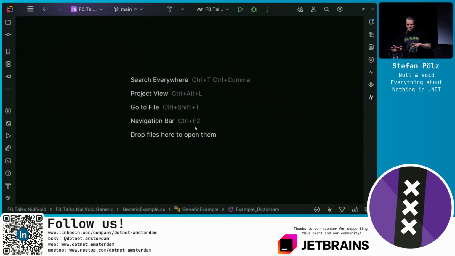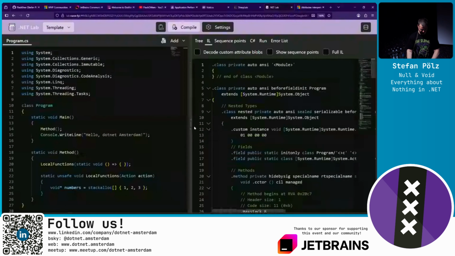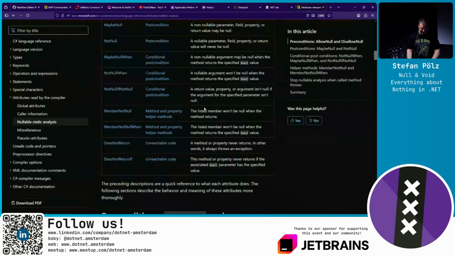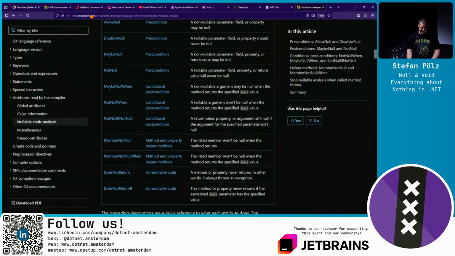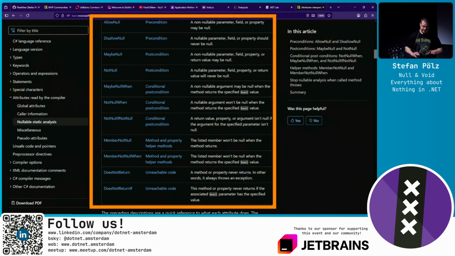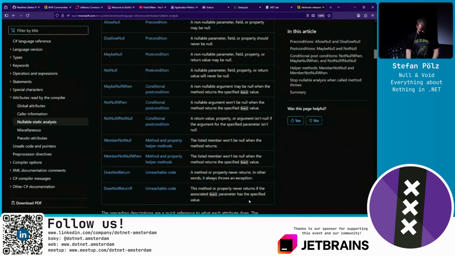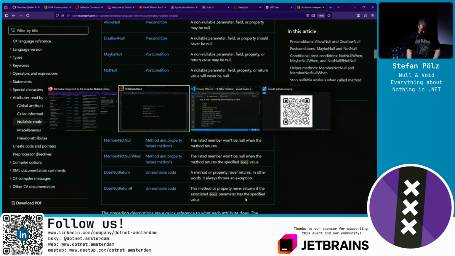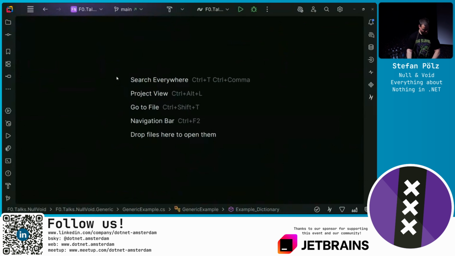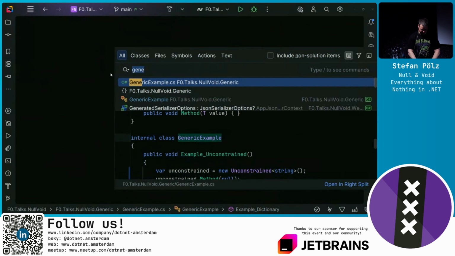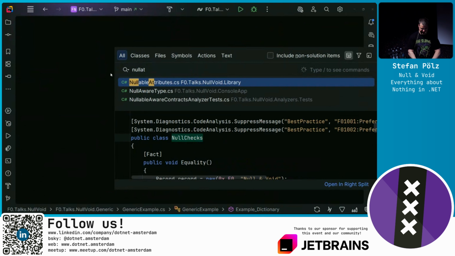Now, with generics, it can get quite convoluted. So there is a bunch of additional attributes that we can use to guide the compiler to do the right thing. There is a lot. If you search for nullable attributes, you will find this list. I just want to highlight two of them to give some idea what those additional attributes can do to guide nullability even further.